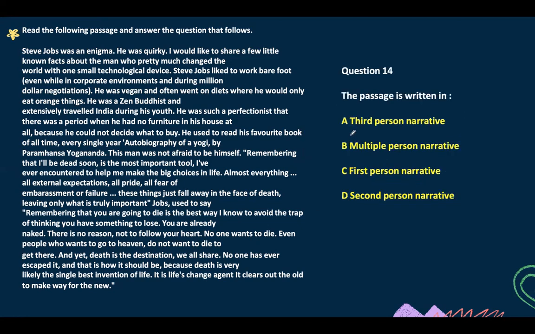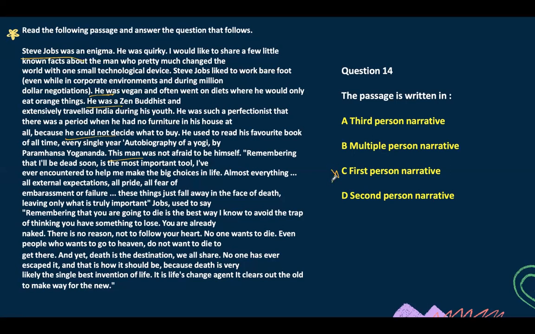All right. The passage is written in which person? Third person, first person, second person, multiple person narrative. In the first few lines, the author is telling us Steve Jobs was like this, like that. He was vegan, he was Zen Buddhist, this man was not afraid to be himself. That means the author is talking about Steve Jobs, not Steve Jobs talking about himself as a first person. So first person is not possible.